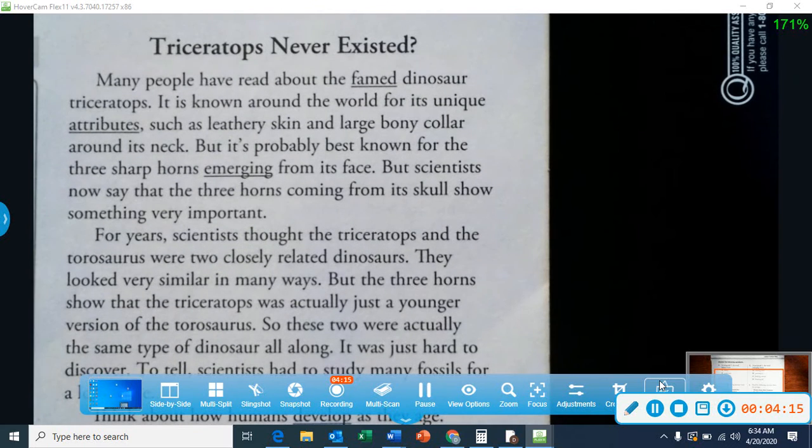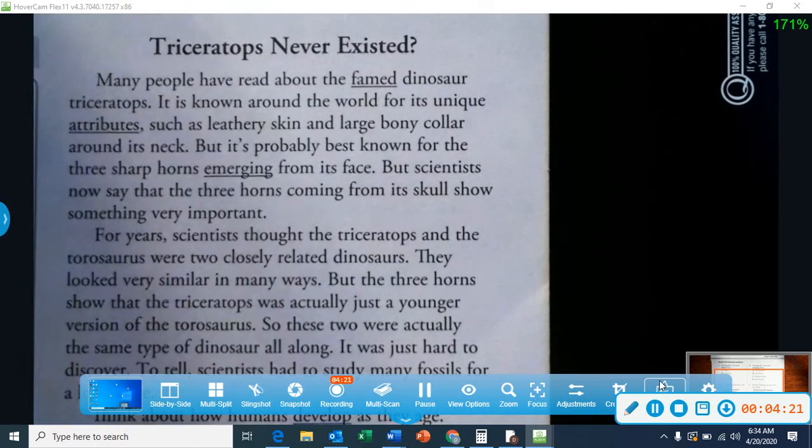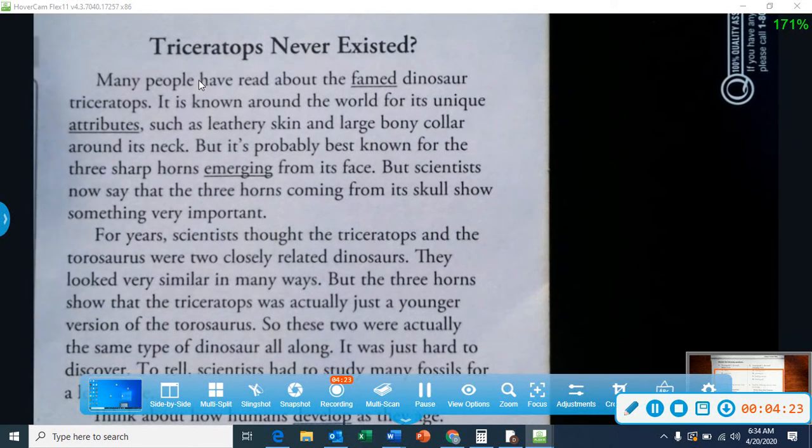No. Let's take a look at D, well known. Many people have read about the famed dinosaur Triceratops. We do have clues for that answer, D, well known. Your clue is many people. If many people have heard of something, or if many people have read about something, that would be a context clue for famed, well known.